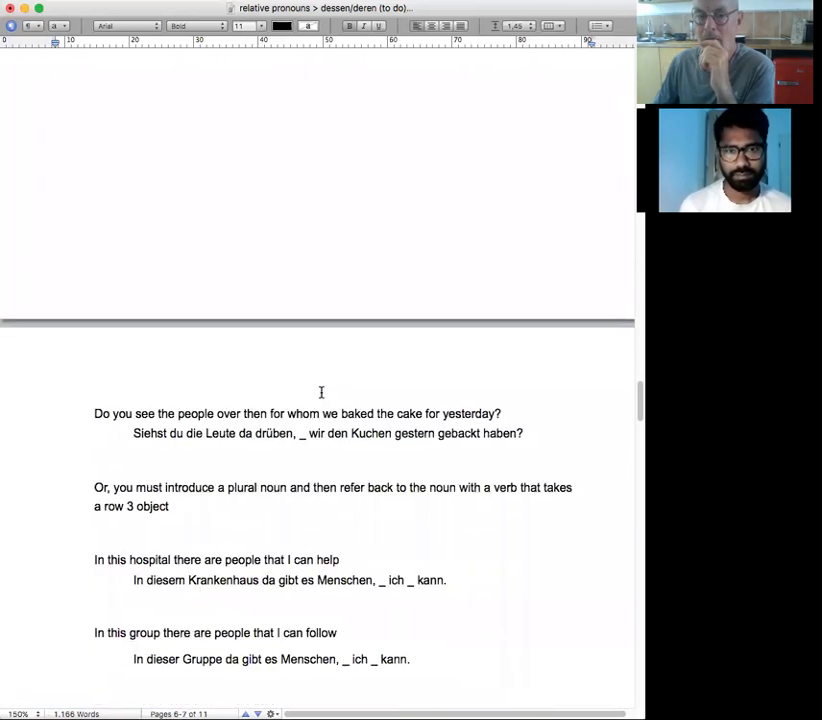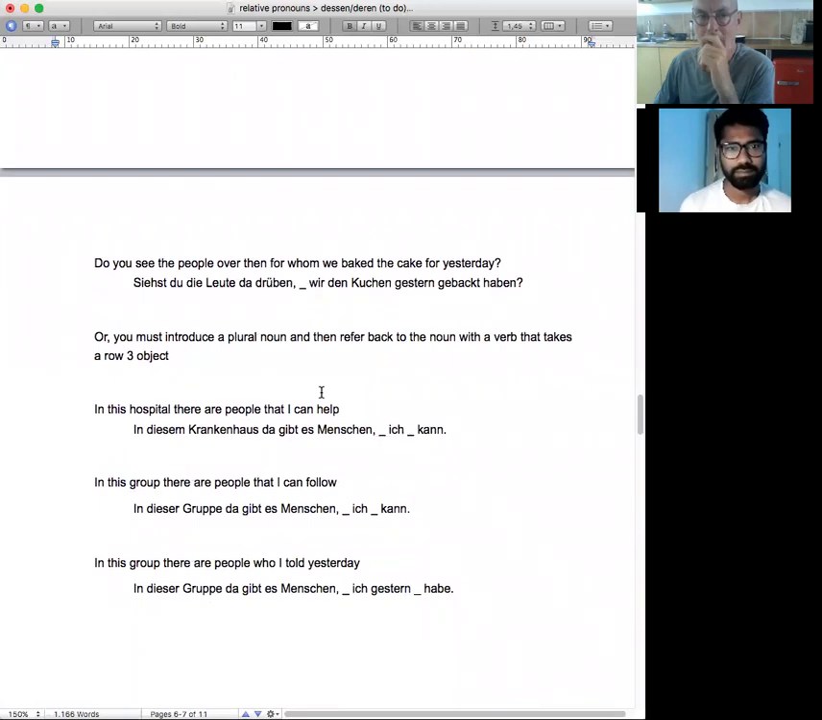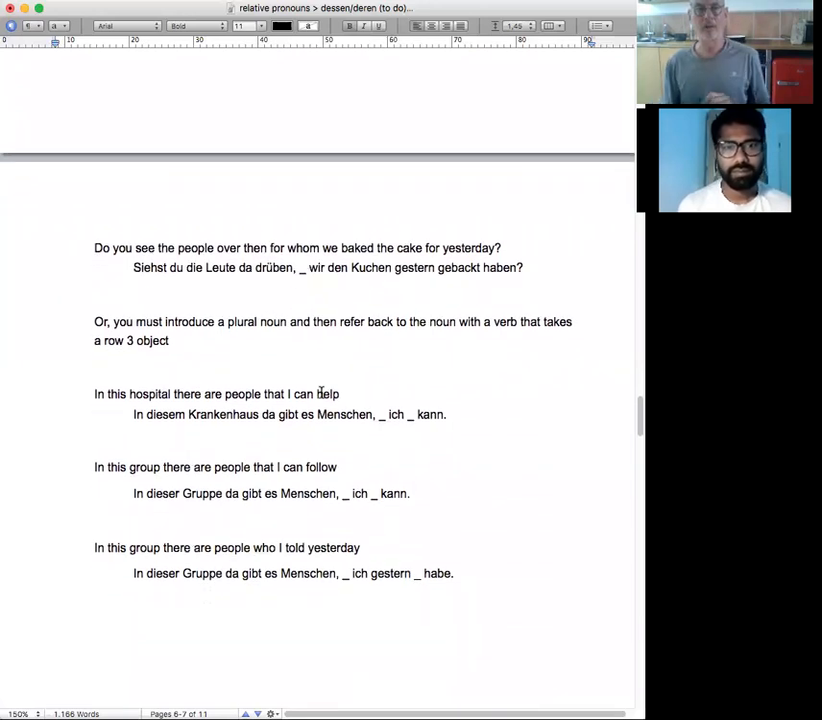Our very famous example. Okay, what's this? Do you see the people over there for whom we baked a cake yesterday? Siehst du die Leute? Siehst du die Leute da drüben? People over there.